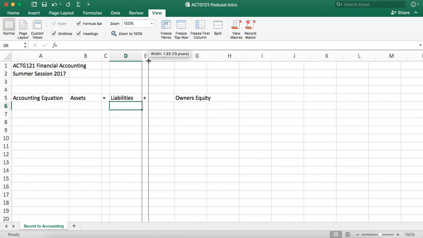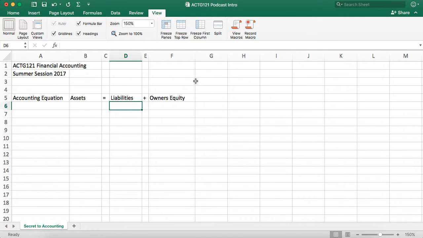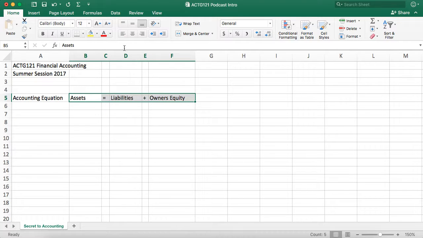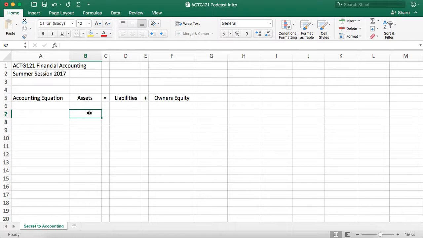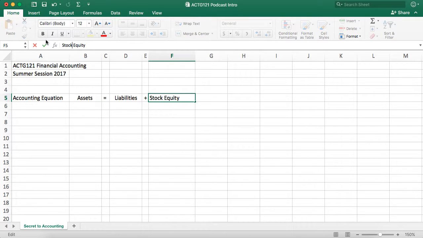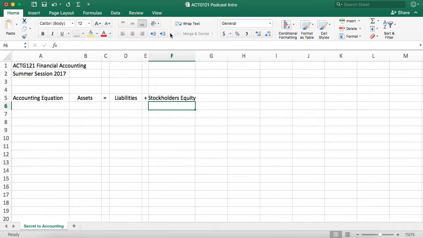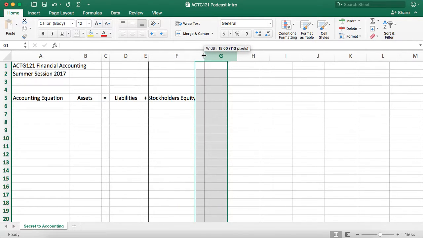If you go online and look up one of those websites that says, we can teach you accounting in just 24 hours, this is what they're going to tell you. This is the accounting equation. So what does this really mean? Well, it means that everything we do, we have to make certain that this accounting equation stays balanced, that our assets always equal our liabilities and owner's equity. Or in the case of financial accounting, we change owners to stockholders. So stockholders' equity. So what's that mean?